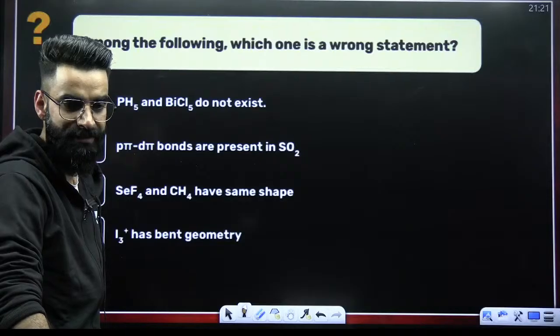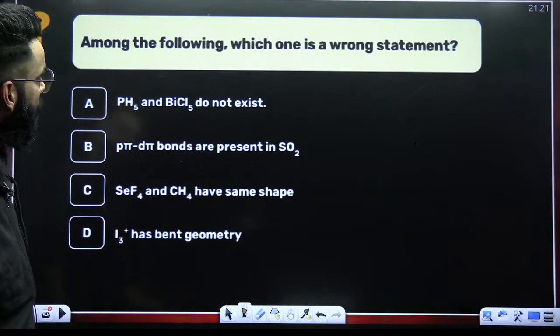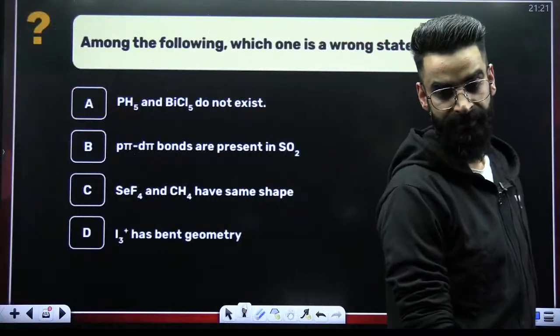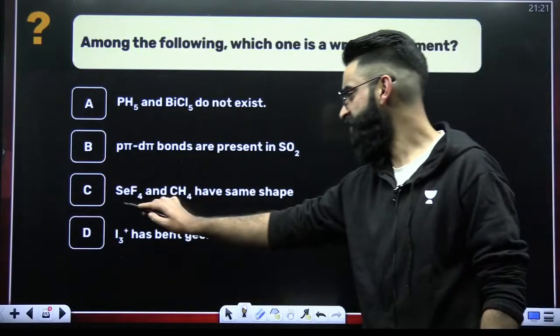People are saying option D. Is it C, D, what? The question is, among the following, which statement is wrong? They are not asking which statement is right. They are saying which statement is wrong. It has to be option C, guys.